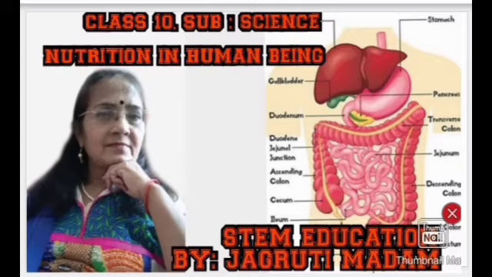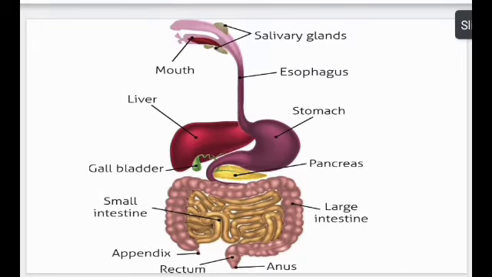Hello students, I am back with another video from class 10 science, nutrition in human beings. First we will discuss the different components included in the digestive system of human beings. So let us see the picture of the digestive system of human beings.